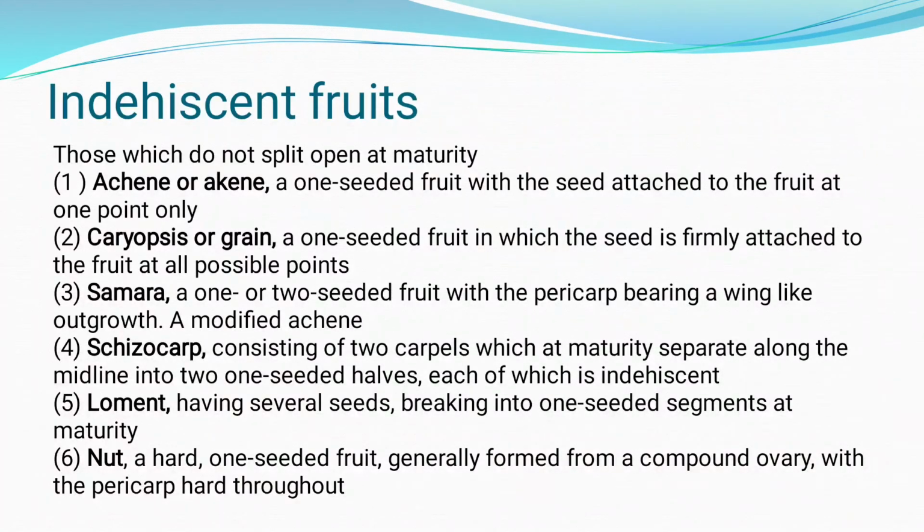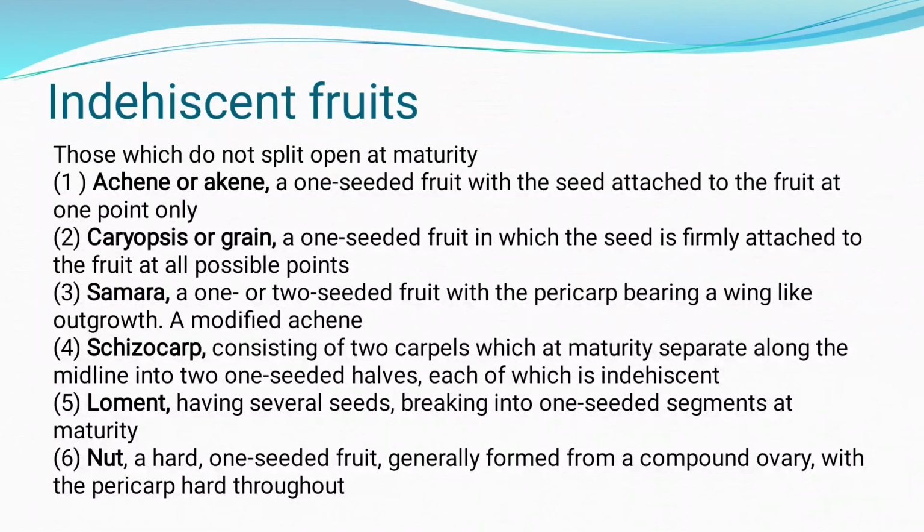Then cremocarp. Cremocarp consists of two carpels which at maturity separate along the midline into two one-seeded halves, each of which is indehiscent. So this is nothing but the cremocarp type of fruit.